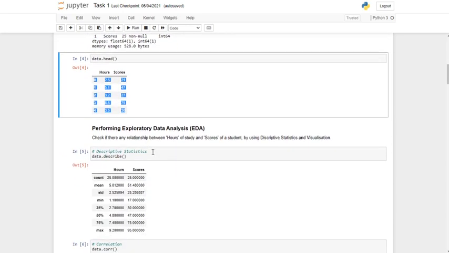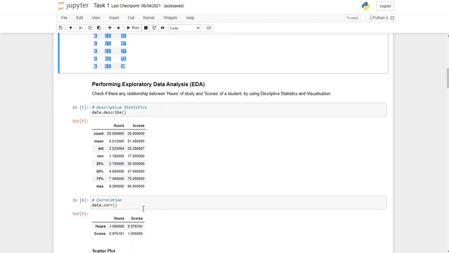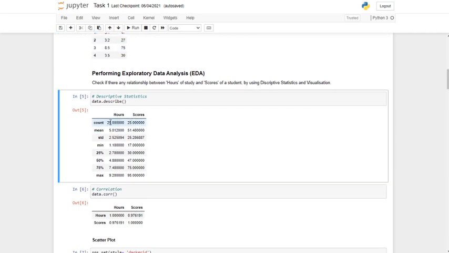So first let's do some exploratory data analysis in order to see if there is any relationship between hours of study and scores of a student by visualization. This shows the mean number of hours studied is 5.01, the standard deviation is 2.52, and the minimum, 25 percentile, 50 percentile, 75 percentile, and so on. The mean score of a student is 51.4, the standard deviation is 25.4, the minimum score of a student is 17, the maximum is 95, and these are the 25, 50, and 75 percentiles.